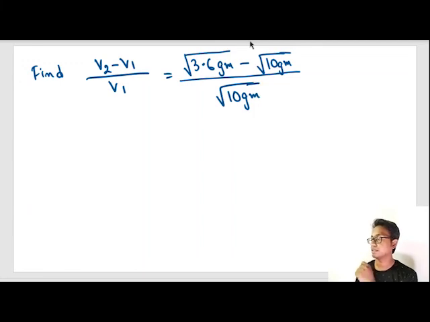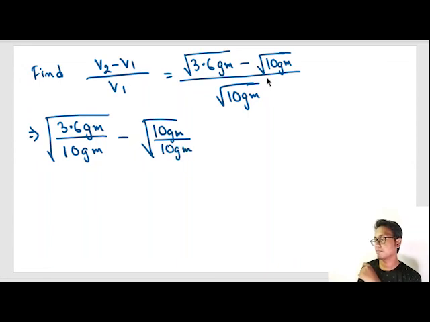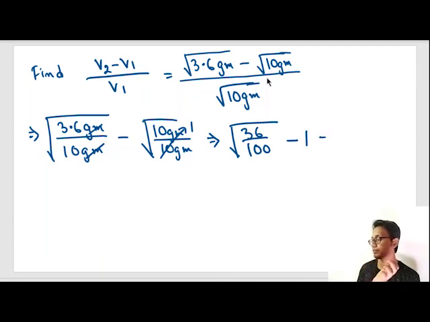Now, can I divide the numerator and denominator by the same terms? So we obtain root of 3.6 gm by 10 gm minus 10 gm by 10 gm, or this is 1. gm gets cancelled, and 0.36, or 36 divided by 100, minus 1. What is root over 36? 6.